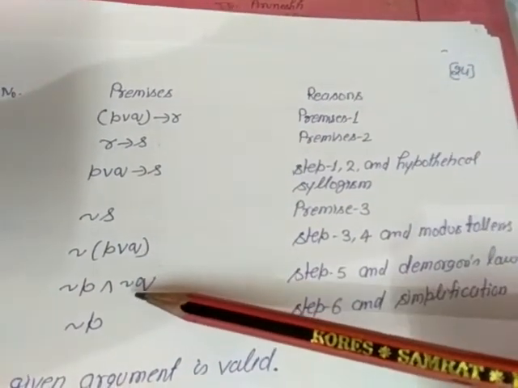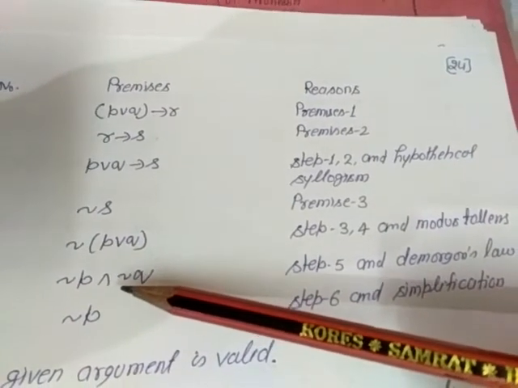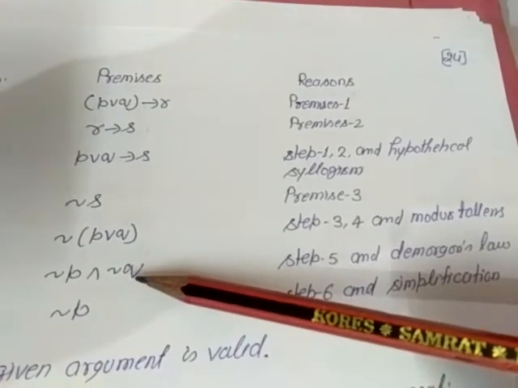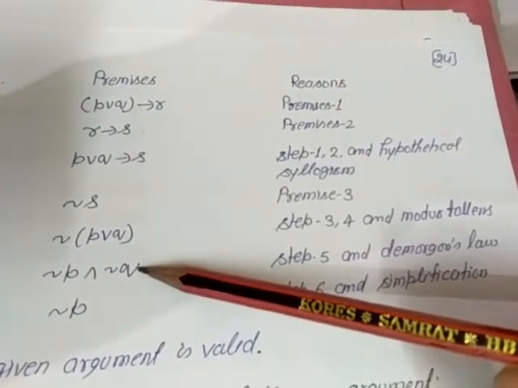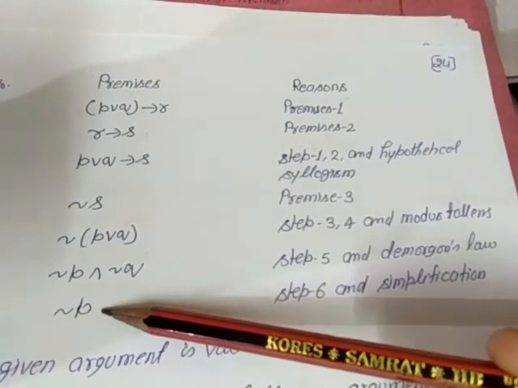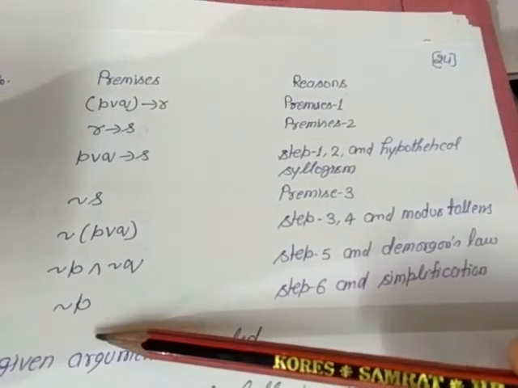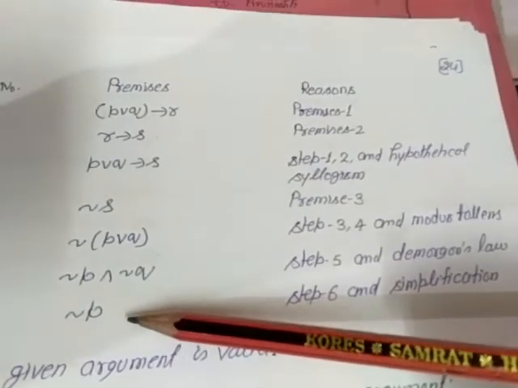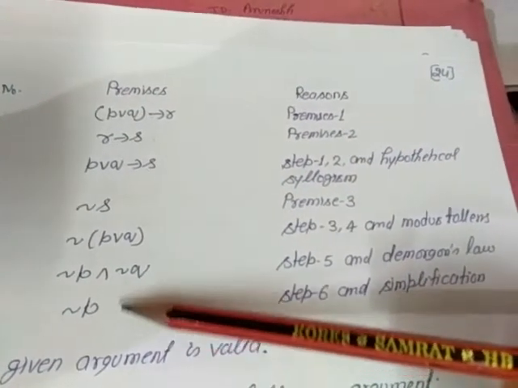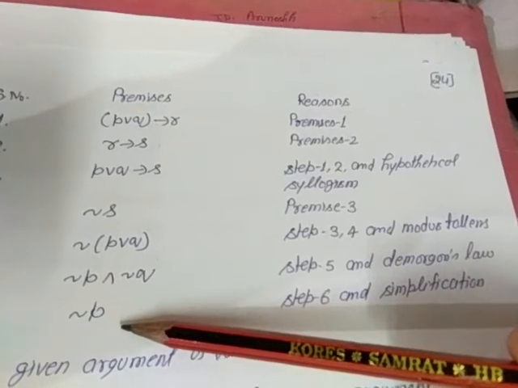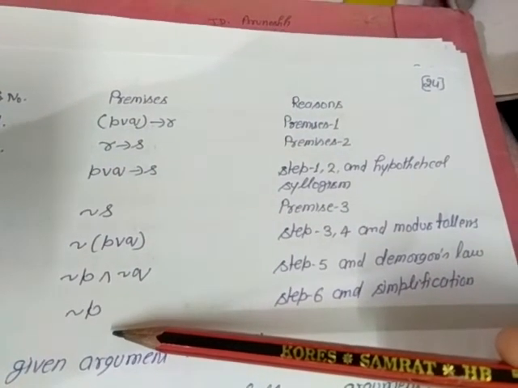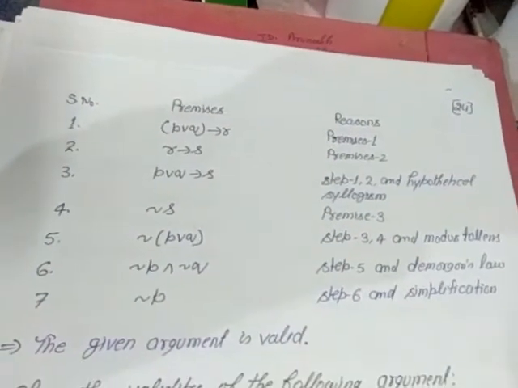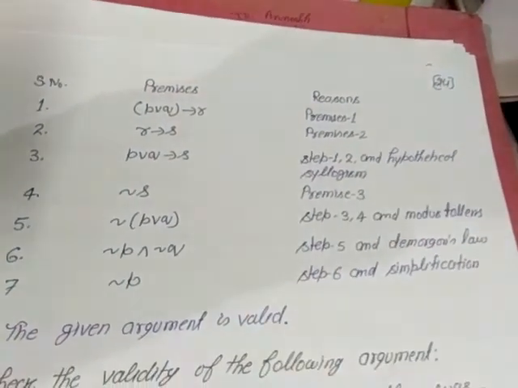By De Morgan's law, we will simplify it. Negation of P or Q is changed into negation of P and negation of Q. If this statement is true, this means negation of P is true and negation of Q is also true. Since our result is to find negation of P, we will stop here when we find our result, that is negation of P. So in this way we can see that the given argument is valid.